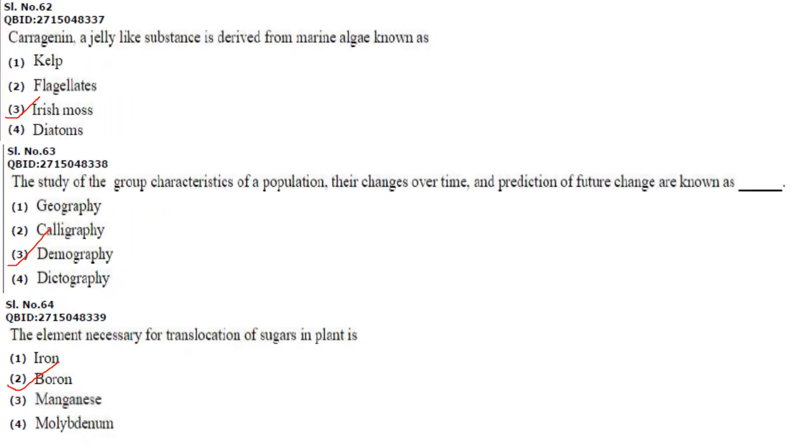Carrageenan, a jelly-like substance, is derived from the marine alga known as Irish moss, or botanically it is called as Chondrus crispus. So answer is option 3. The study of the group characteristic of a population, their changes over time and prediction of future change are known as demography.